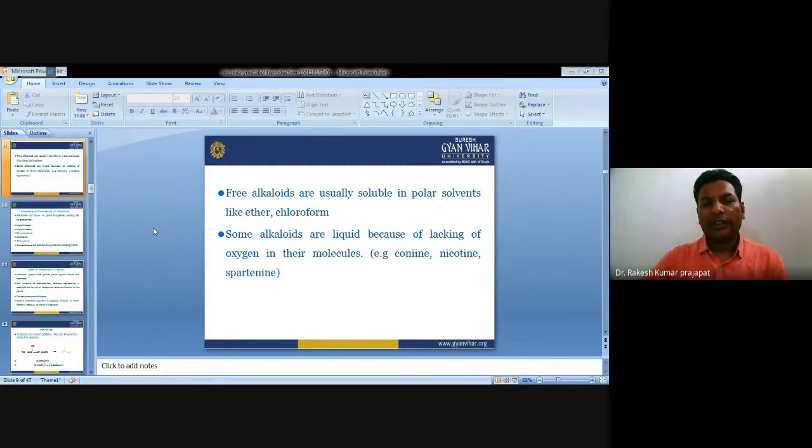The free alkaloids are usually soluble in non-polar solvents, like ether and chloroform. Some alkaloids are liquid in nature because of the lack of oxygen in their molecules, like nicotine.